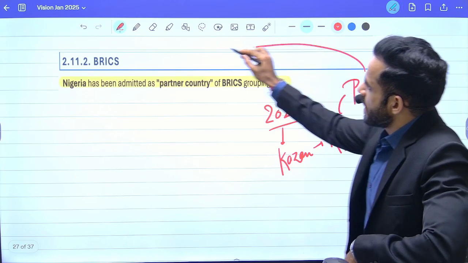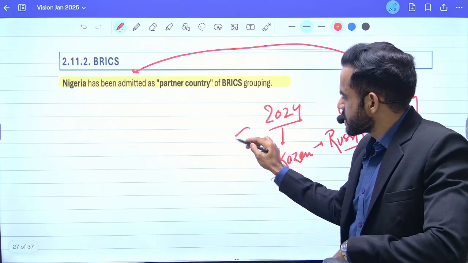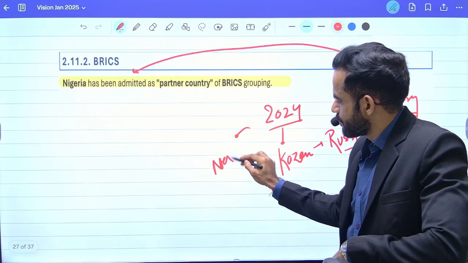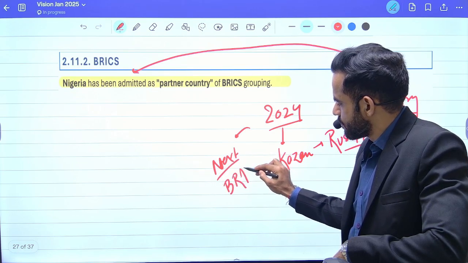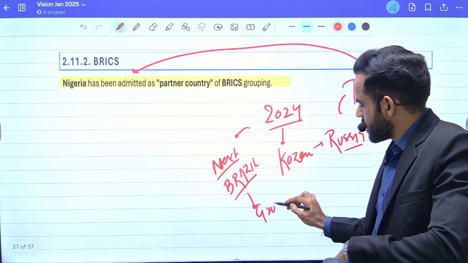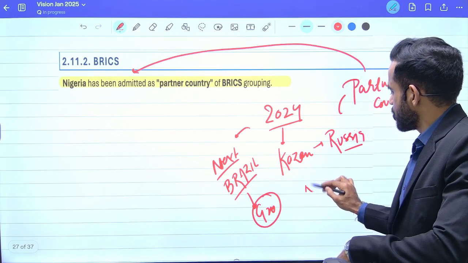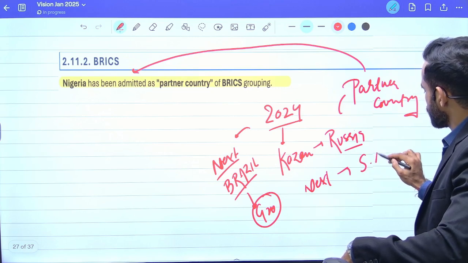Recently, Nigeria became the new partner country of BRICS. The next BRICS summit will be in Brazil. Brazil was the host of G20 summit. Next G20 summit will be hosted by South Africa.